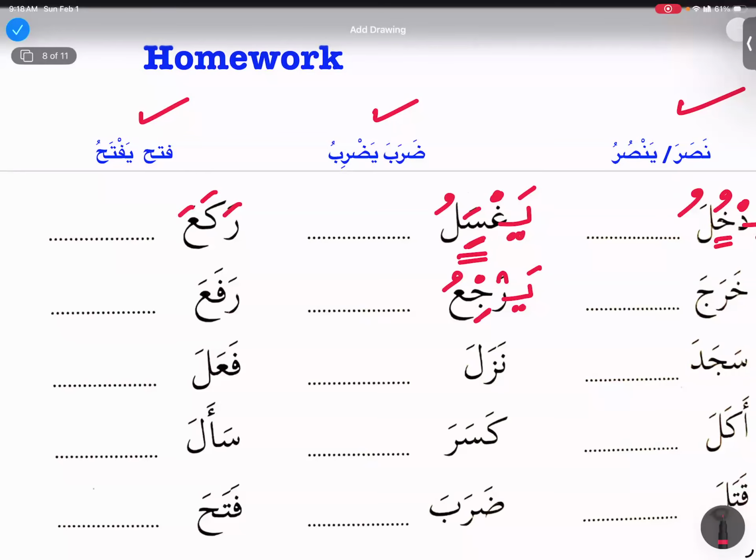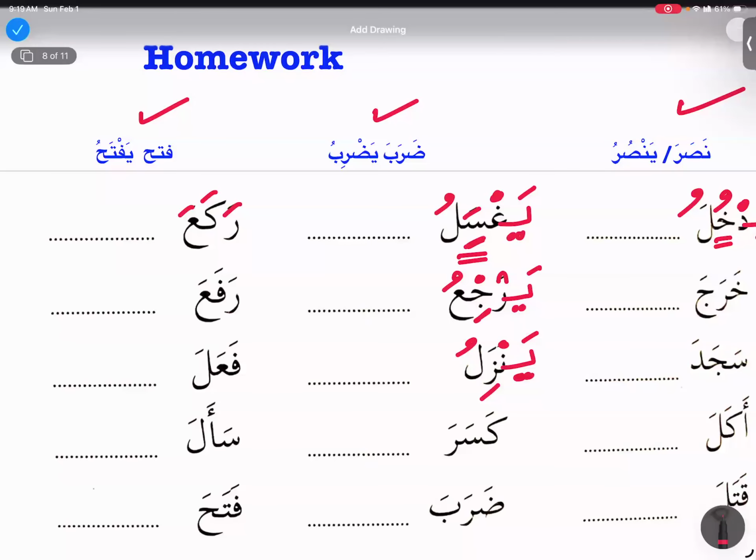Now nazala will become yanzilu. Very good. Yanzilu, right? And then I can do 5 sigas that end on dhamma, right? So yanzilu, tanzilu, tanzilu, anzilu, and anzilu, right? And then you're going to go to the second group and third group, right? So we need to master that.